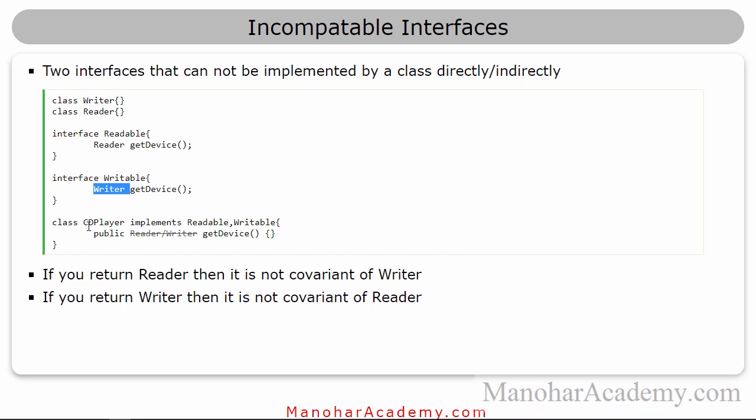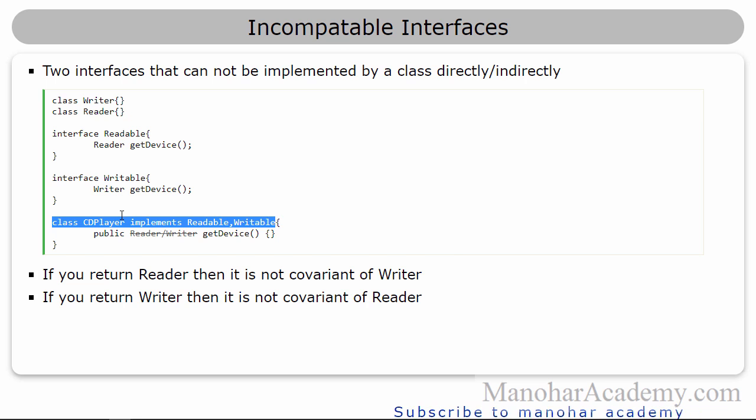Now if I try to create a class called CDPlayer, and try to implement these two interfaces, in Java it is allowed, you can implement multiple interfaces. But when you are implementing interfaces, you have to provide the implementation details. Both have only one abstract method called getDevice, so we have to just provide one implementation for getDevice.